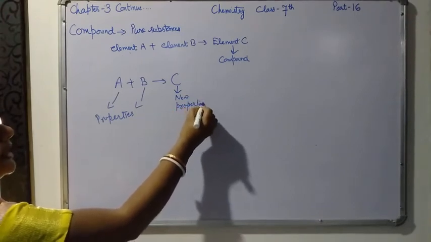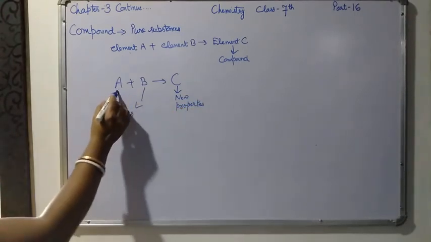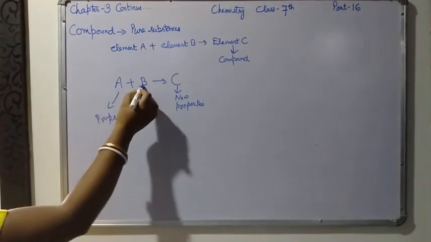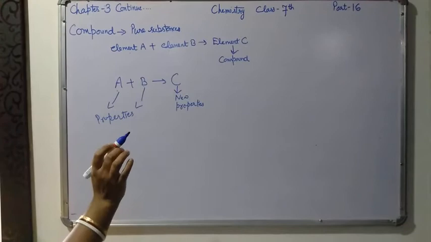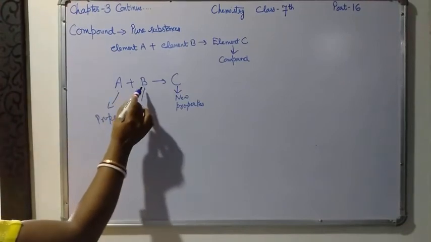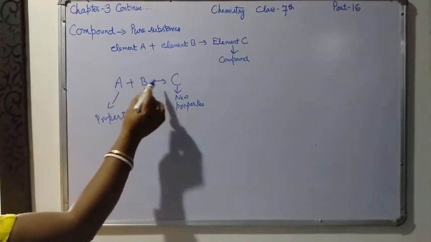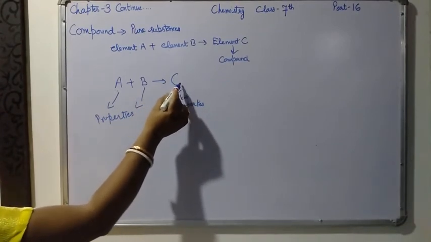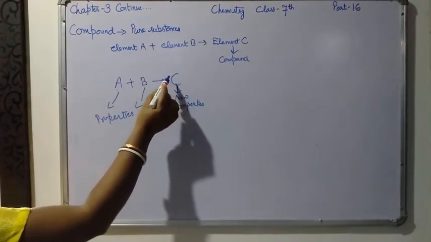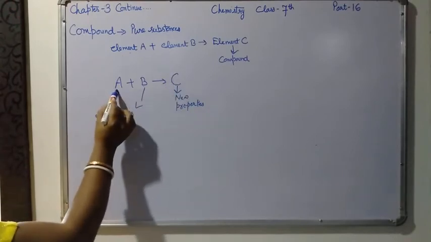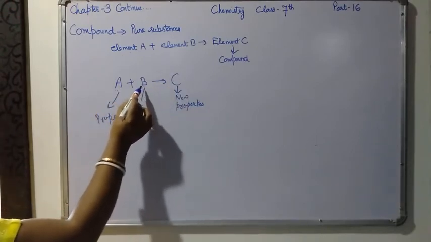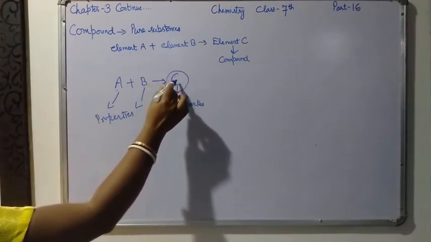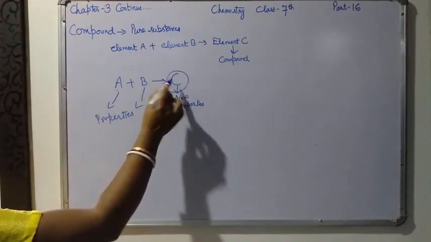The property of A is different, and the property of B will also be different. So when A and B combine, a new substance C is formed. In this substance C, there is no property of A and no property of B. These are totally different properties. The substance formed is called a compound.